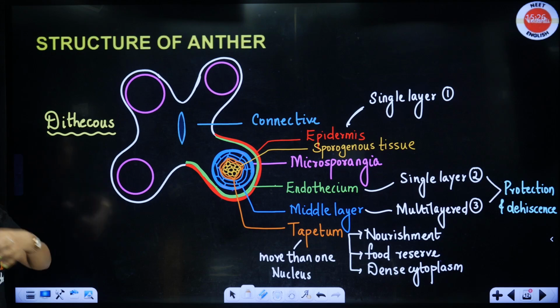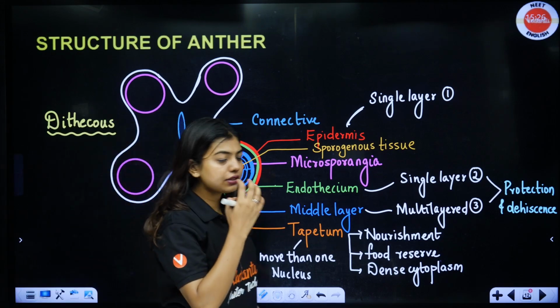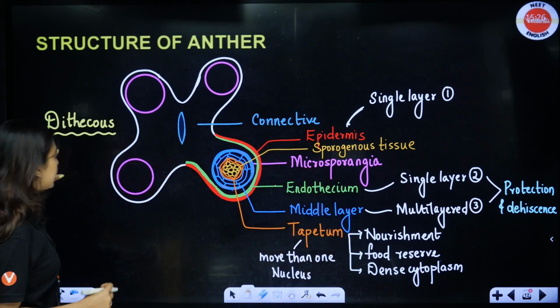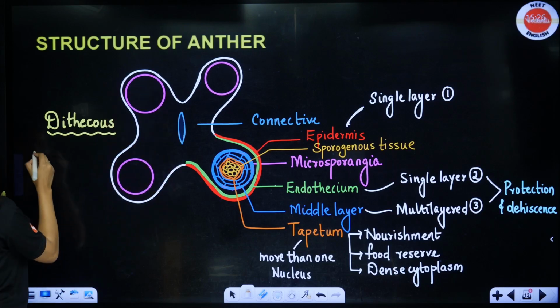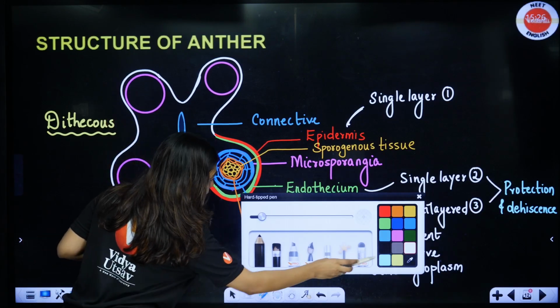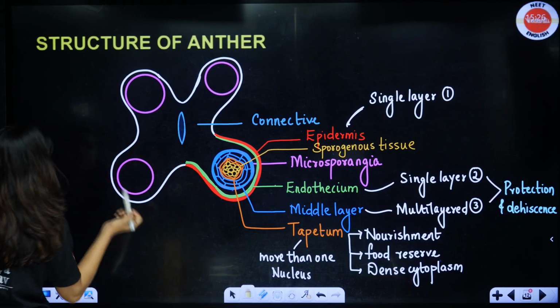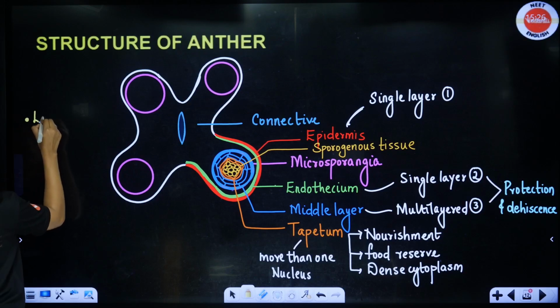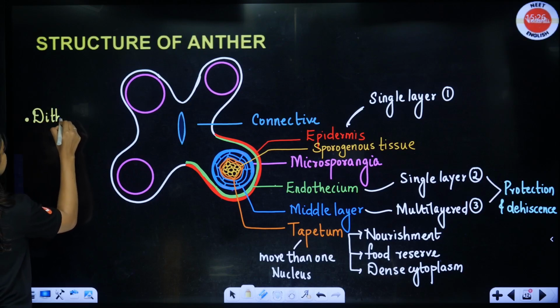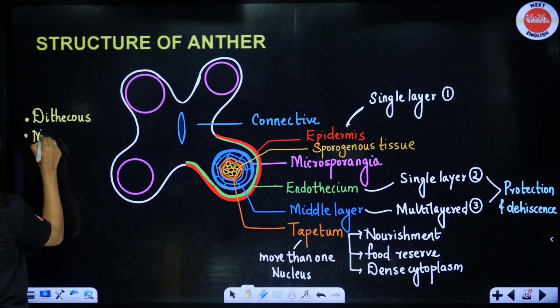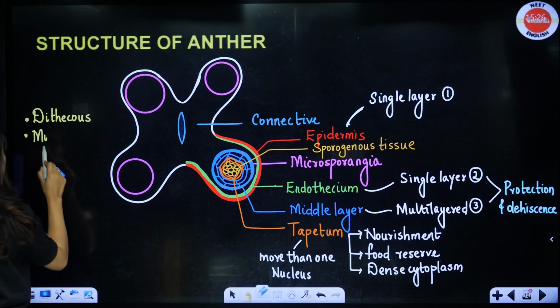Yes, done. Connective will keep two lobes together. So here students, because there are 4 microsporangia, we call this anther dithecous, sorry, tetrasporangiate.